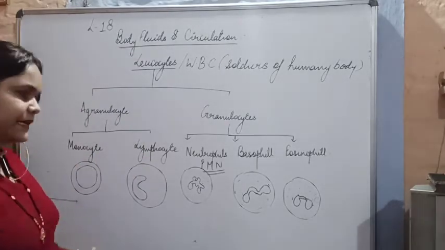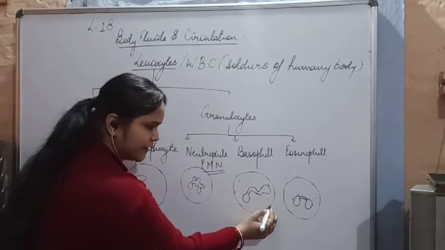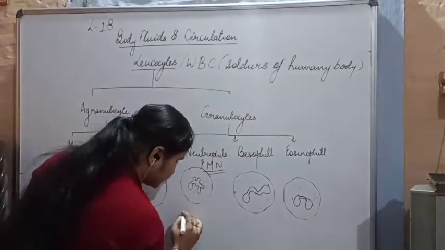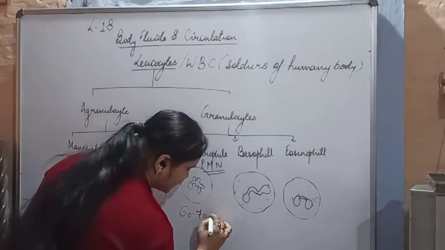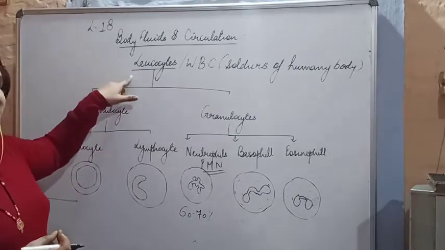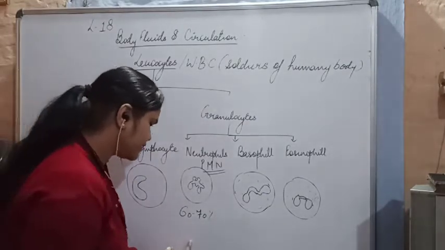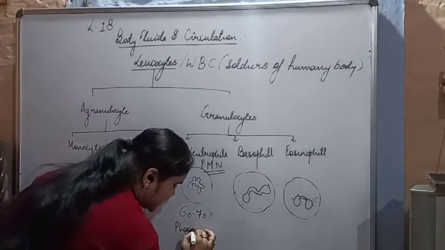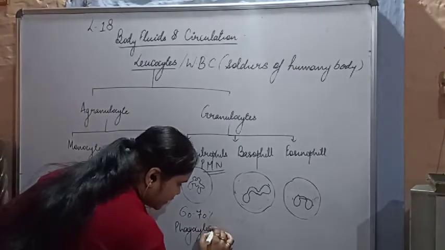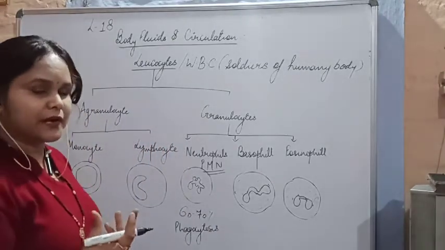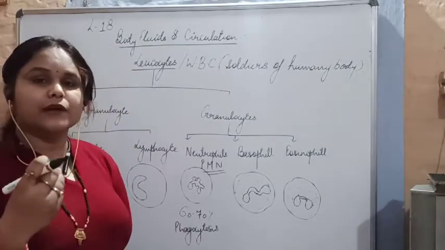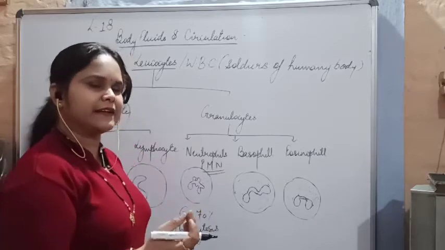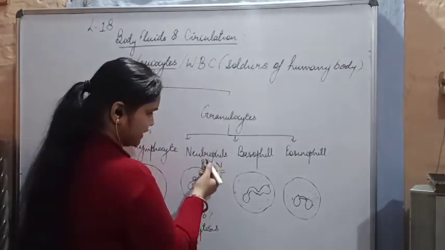They are nucleated cells and have cytoplasm filled with granules in some cells, and some cells do not have granules. The neutrophil is present in 60 to 70%. 60 to 70% of leukocytes are neutrophils. And what is the important function performed by the neutrophils? That is basically phagocytosis. What do you mean by the term phagocytosis? Phago means engulfment and cytosis means to engulf certain foreign cells, such as an antigen like a bacteria or a virus. Phagocytosis is done by the neutrophil.